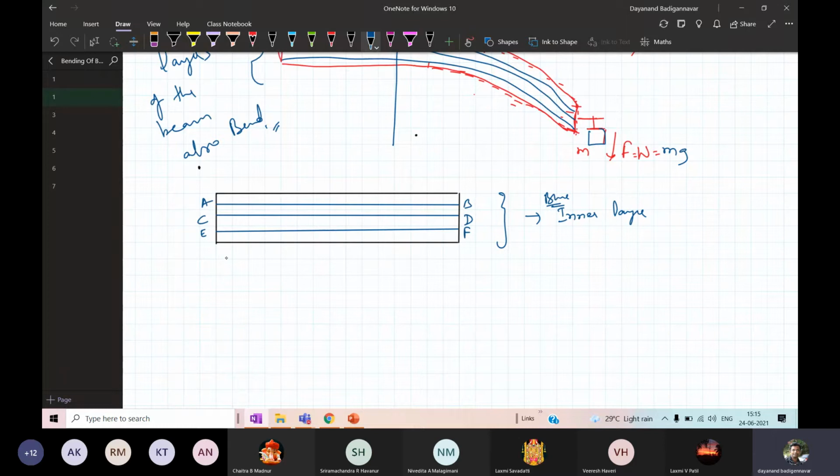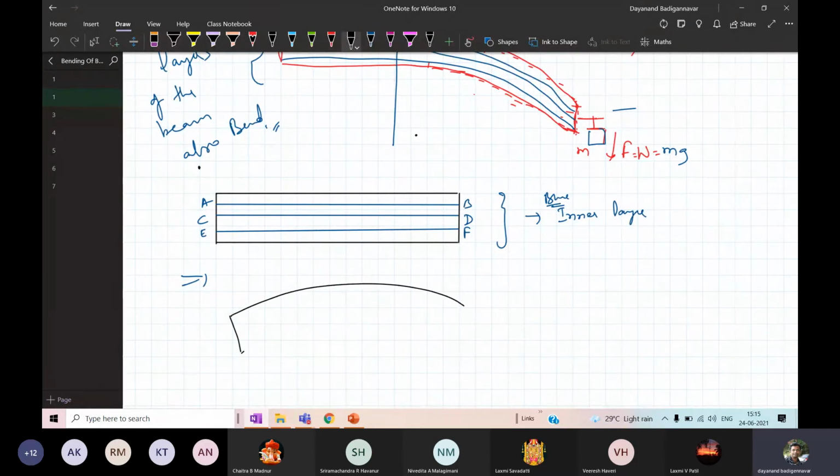Now what happens once I bend it by applying the load? At one end I have applied the load like this. It gets bent. So once it is bending, it looks like this.